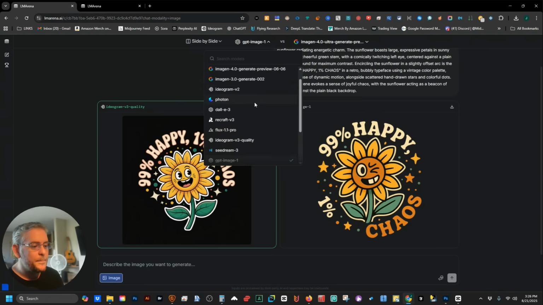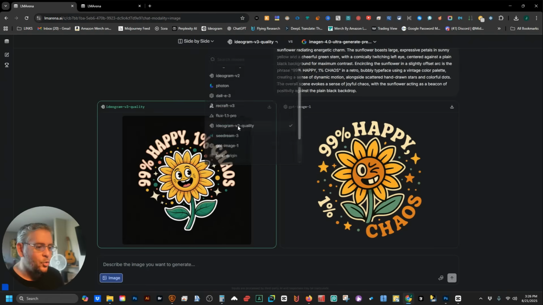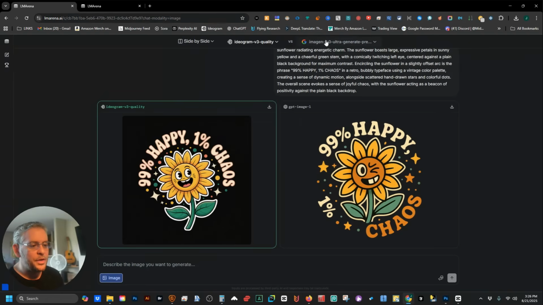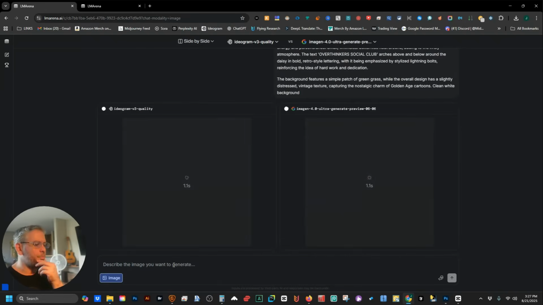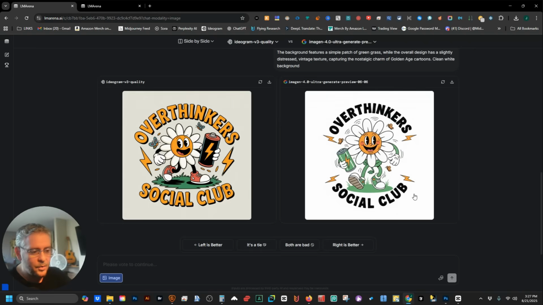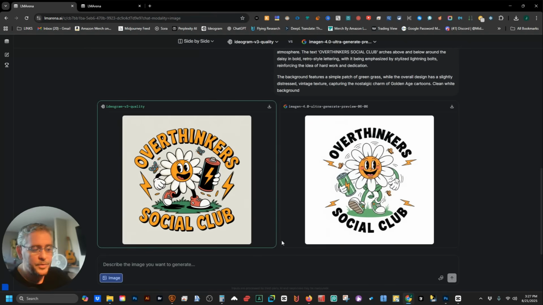But ultimately for me, if I'm not remixing after doing this, I ended up going with Ideogram 3 and Imagen 4.0 Ultra, and see what happens when we use both these models on a super prompt. All right, so here we got Ideogram 3 versus Imagen. If you don't know, I'm pretty sure that's the Gemini one. I think it's one of the Gemini Google models. So this is kind of what I expected to happen. Ideogram clearly wins on this one, in my opinion. You might go for this depending on what you're trying to do, but I'm going to go ahead and say left is better, and that's it. I could download both of them right there, and we're good to go.